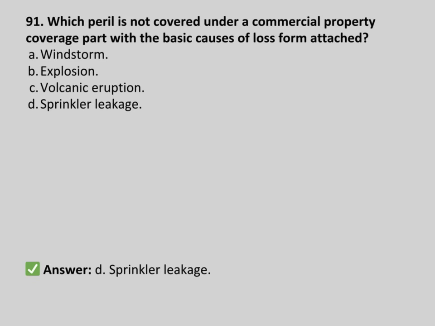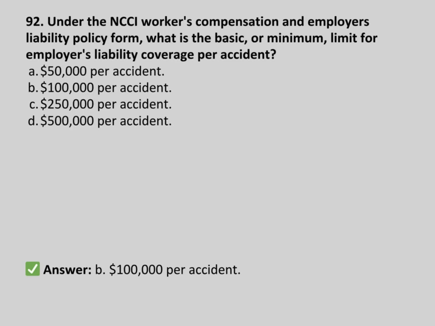Which peril is not covered under a commercial property coverage part with the basic causes of loss form attached? Windstorm, explosion, volcanic eruption, sprinkler leakage. Answer D. Sprinkler leakage.